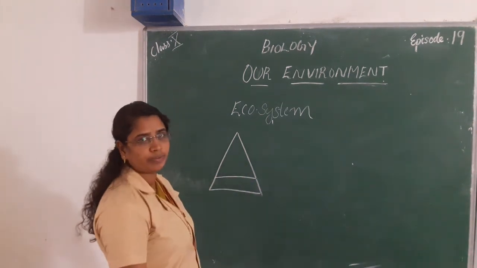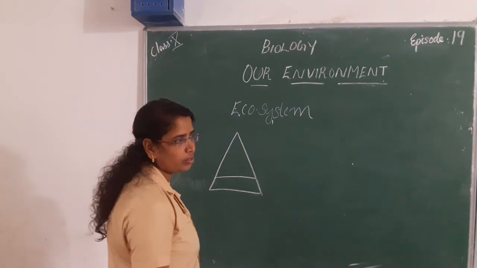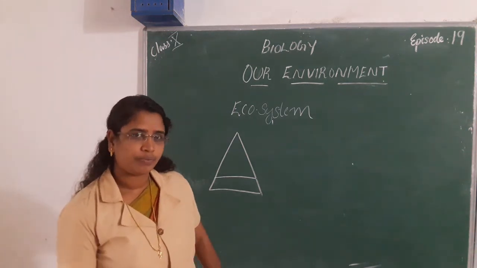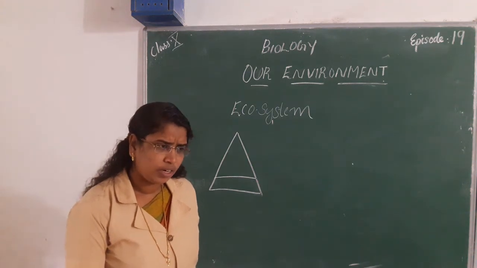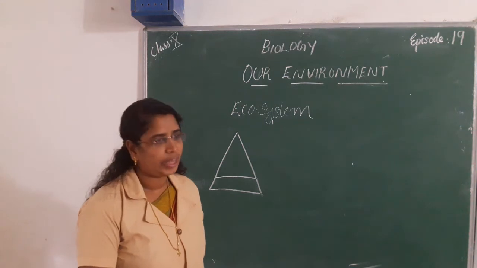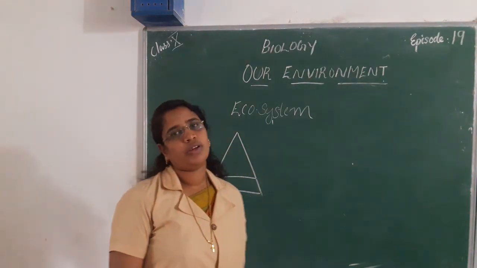Which comes here? Trophic level includes which categories? First one, producers, then consumers and decomposers.